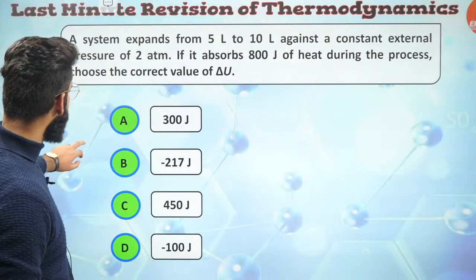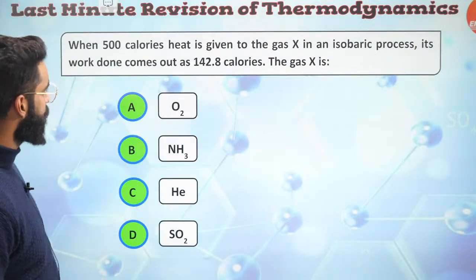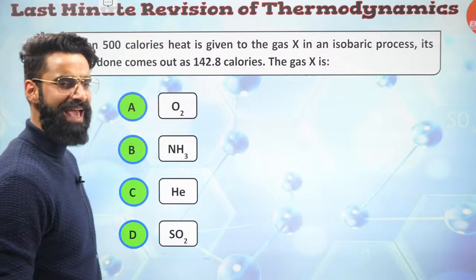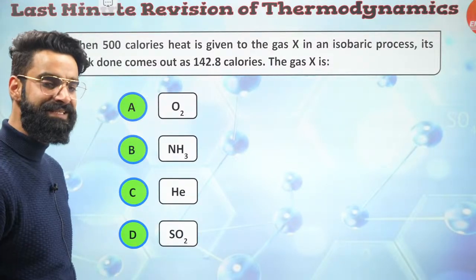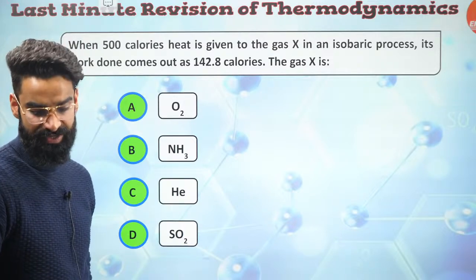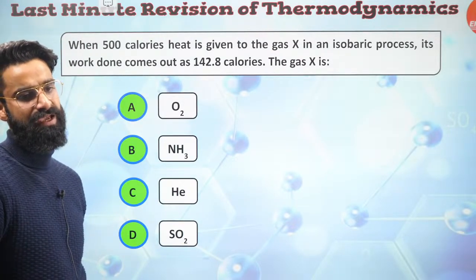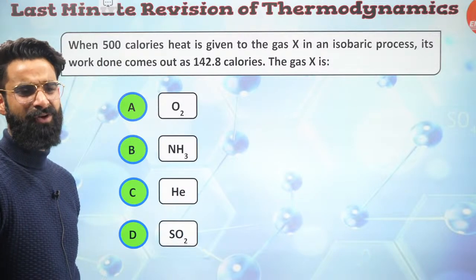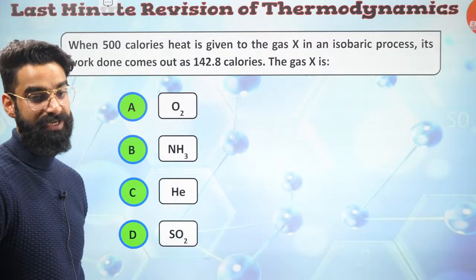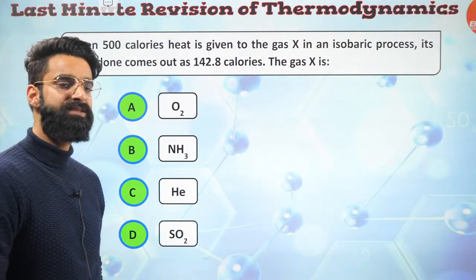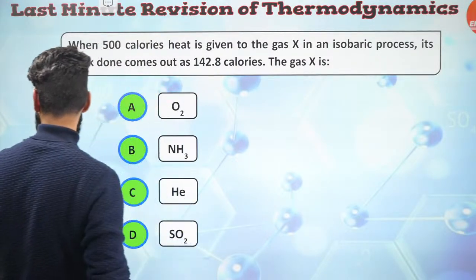Okay, let's move on to one more, guys. Let's check one more question. Okay, this is one more question, guys. I want you guys to give it a try. When 500 calories heat is given to the gas X in an isobaric process, pressure is remaining constant, yeah? Its work done comes out as 142.8 calories, the gas X will be. What do you think should be the answer? How should we solve this one?